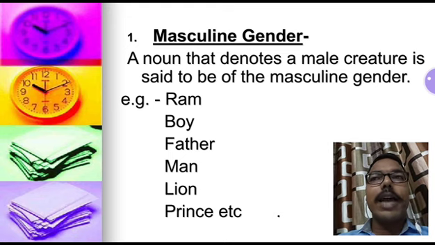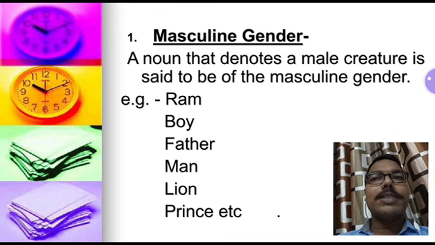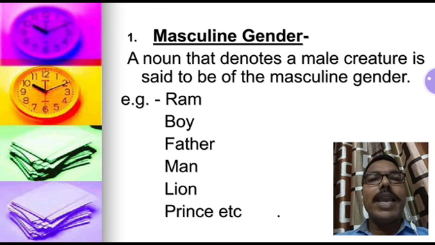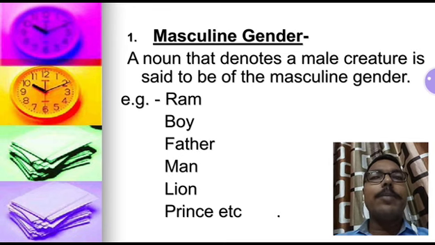For example, Ram. If anyone calls Ram, means he is taking a male name. By this name, we understood that this name belongs to a male creature. Okay, boy, father, man, lion. Lion is also a male animal. Okay, prince. Prince is also a male name.